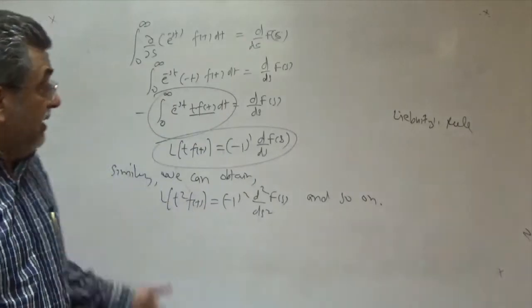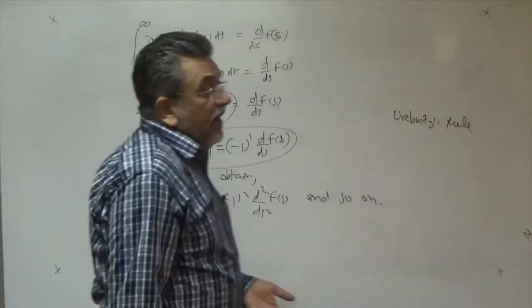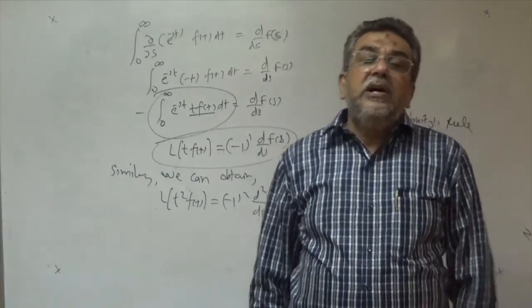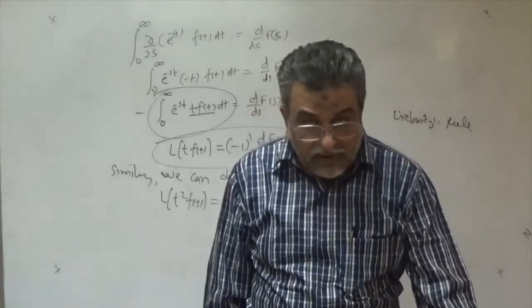These are standard results, and you can use them directly whenever you have to find the Laplace transform of such types of functions.